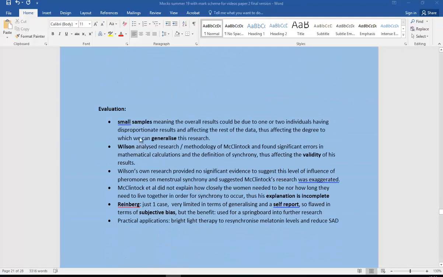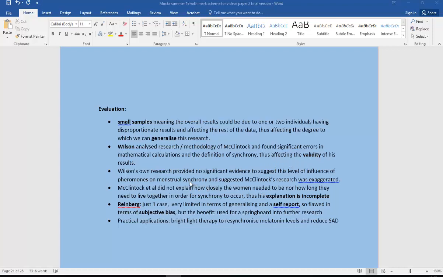So one of the problems here, we've got small samples, meaning the overall results could be just due to one or two individuals having very disproportionate results, which obviously affects the rest of the data. So it limits how much we can generalize. Wilson, for example, with the McClintock study, found significant errors in mathematical calculations and also in his definition of synchrony. So therefore, that also affects the validity.